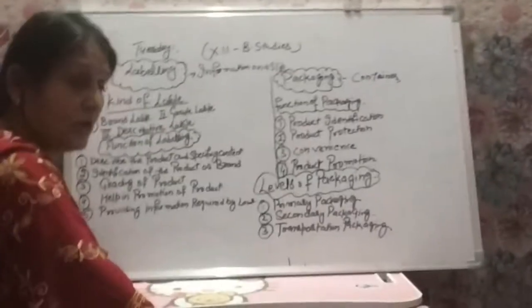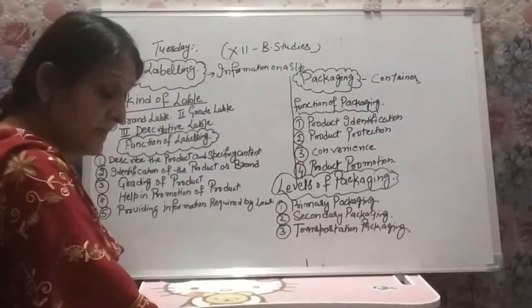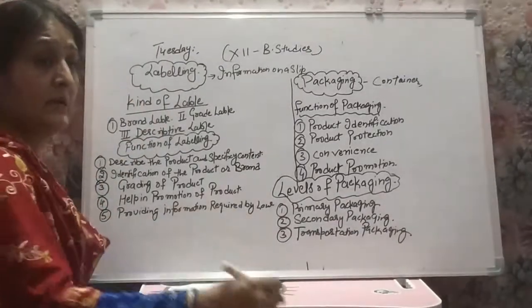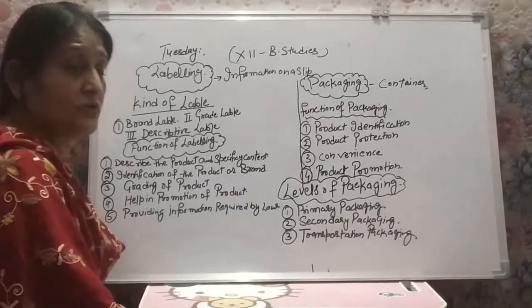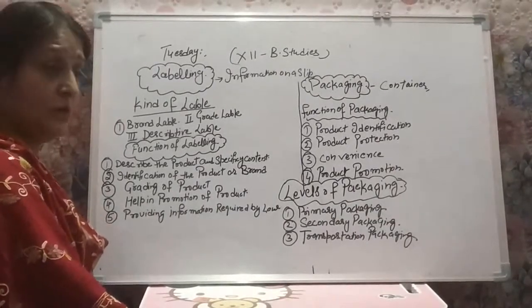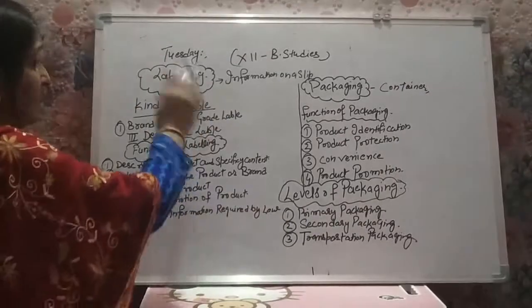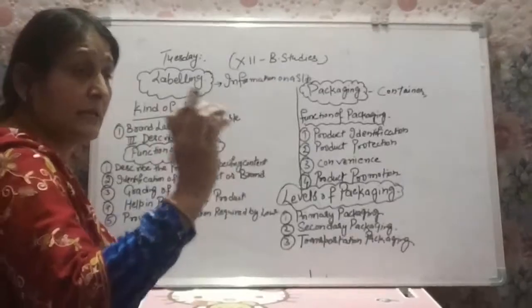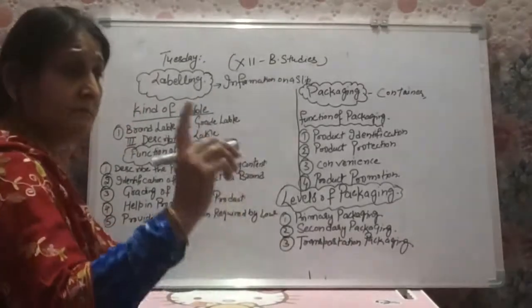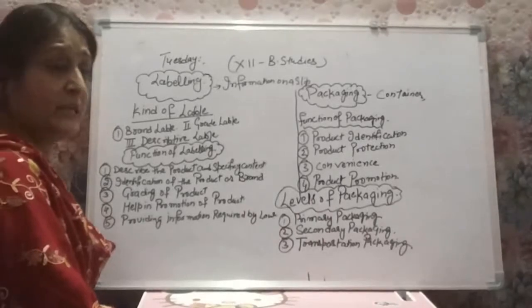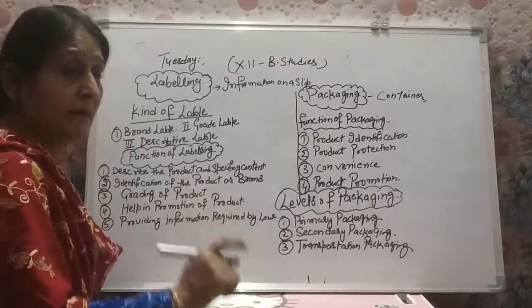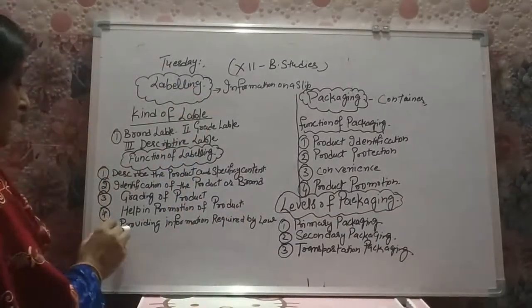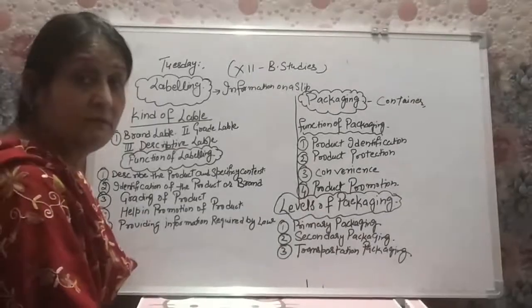In the harmful products which are dangerous to life, such as a pressure cooker or a packet of cigarettes, it's mandatory by law to show information, and this information can be shown only with the help of labeling. Just like on the label of a packet of cigarettes, it is mandatory to show that cigarette smoking is injurious to health. It's mandatory by law, and this statement can be shown only with the help of labeling. So labeling provides all the information which is required by law.